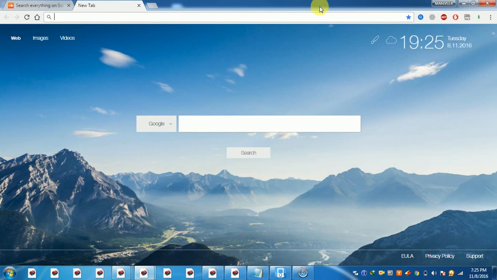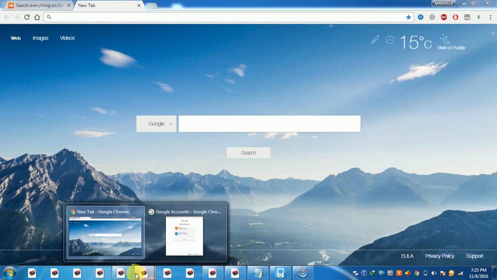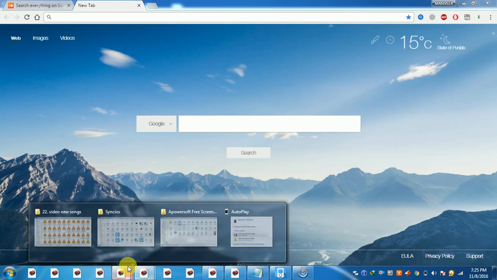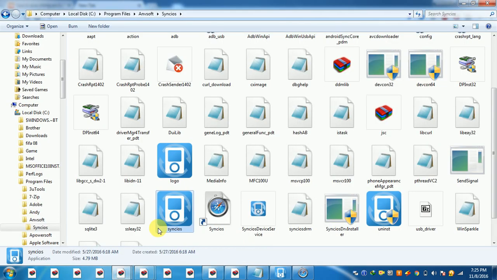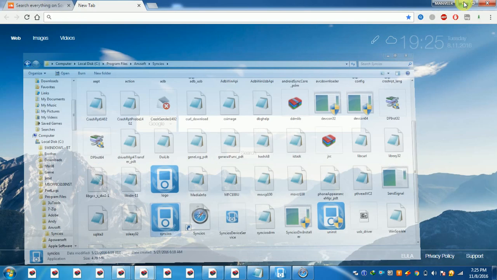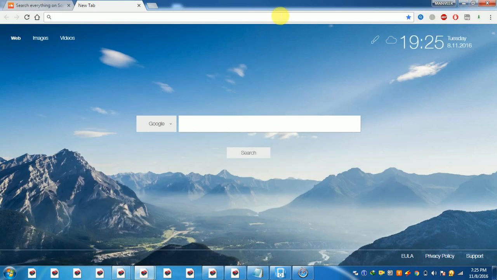So first step, you must have this software, which name is SyncIOS. This logo is there. You can download this link I have given in description, or you can download this software from Google.